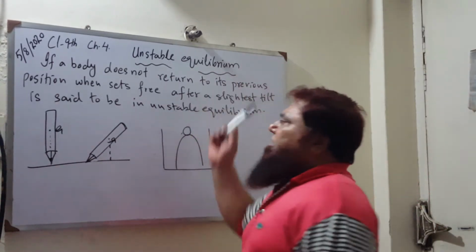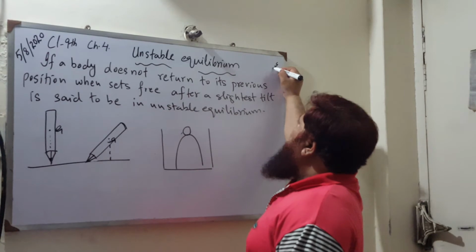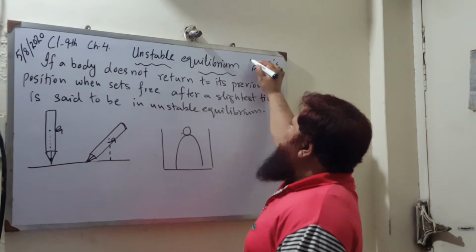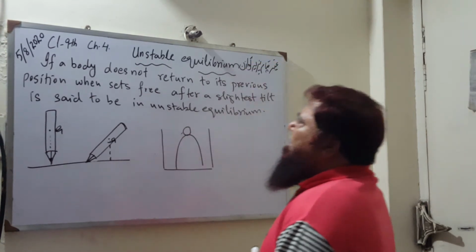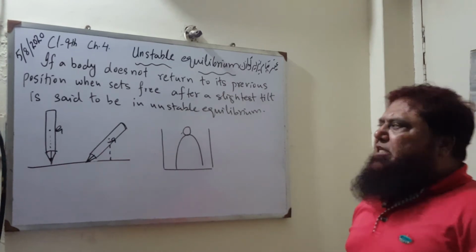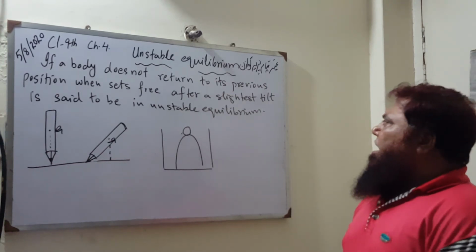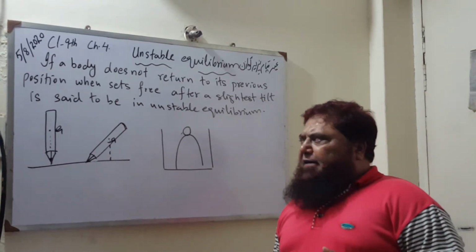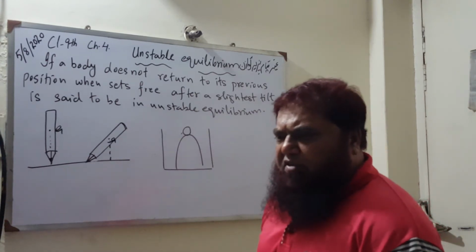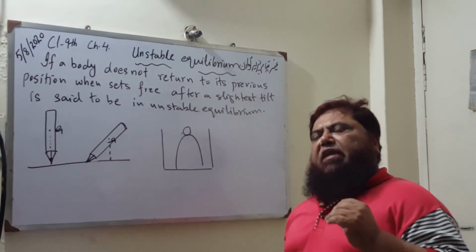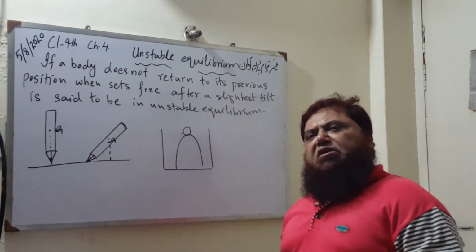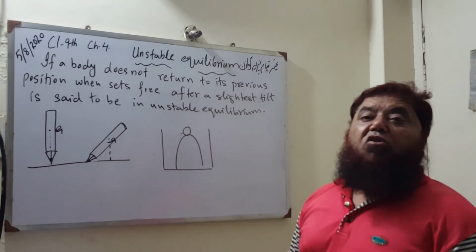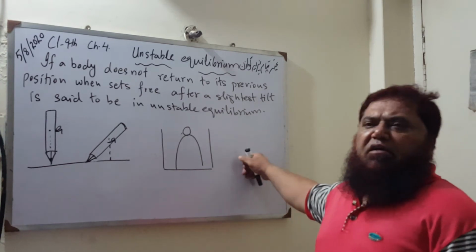Then comes unstable equilibrium, गैर क़याम पज़ीर तवाज़न. Here it is written, if a body does not return to its previous position when set free after a slightest tilt, it is said to be in unstable equilibrium. Or you may say that if after the application of the force, the center of gravity does not come to its original point, or its center of gravity becomes low, then we say that the body satisfies the unstable equilibrium condition.